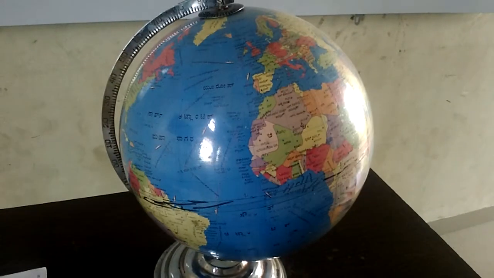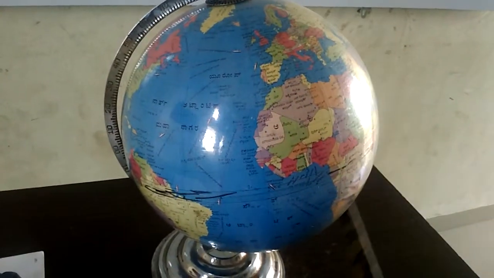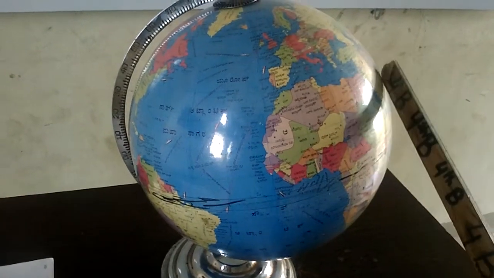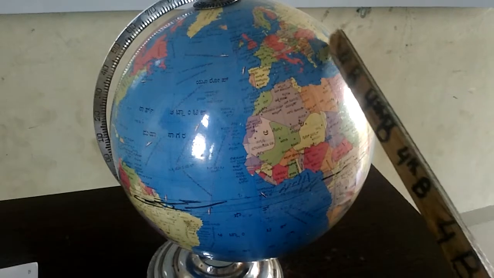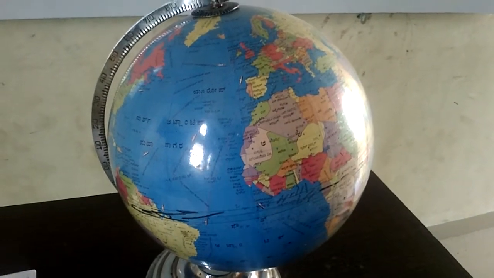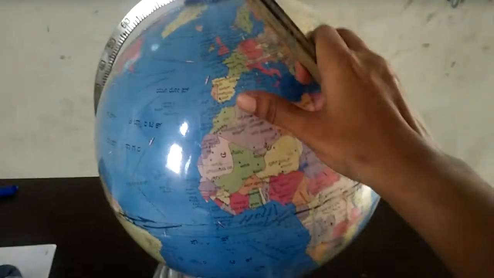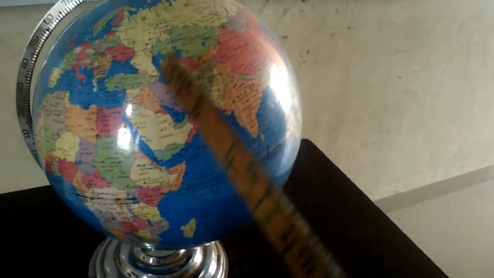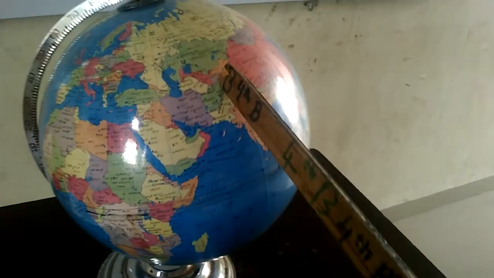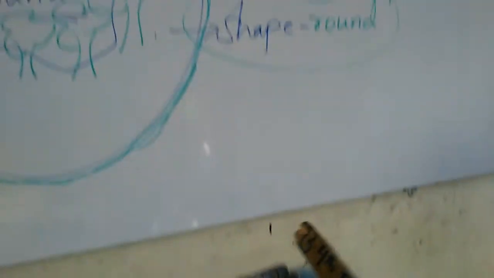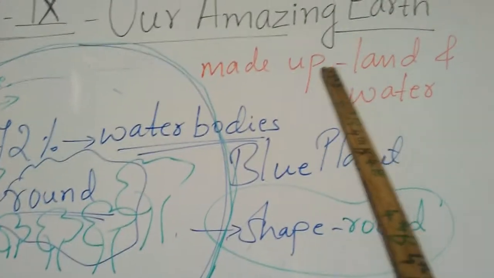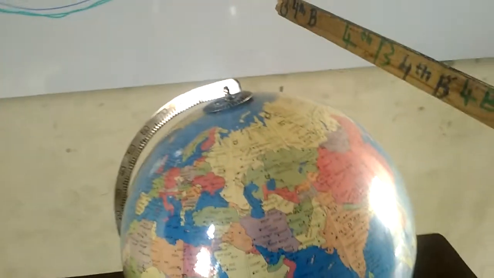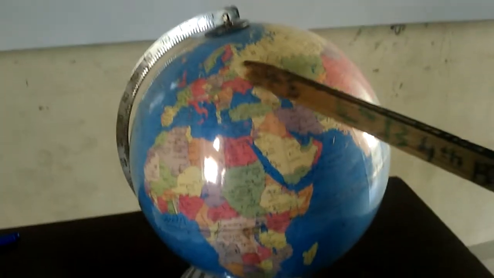You can see, children. So what is the shape of the globe here? The shape of the globe is round. We can see all the countries, continents, everything on this globe. Here you can see, children, this part, this state, country, is called the land. The question I asked now, what is the earth made up of? The earth is made up of land and water. Here on this globe, this part is called the land.